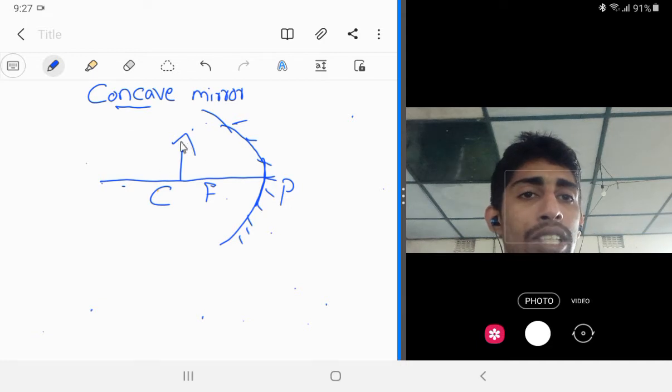The light rays which are parallel to the principal axis, after reflection, will pass through the principal focus.